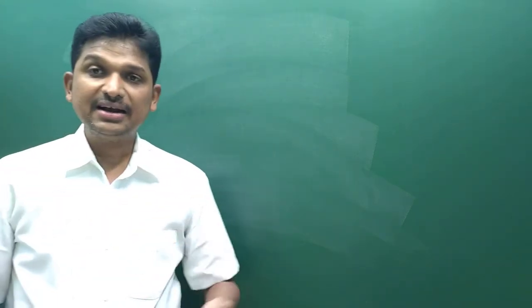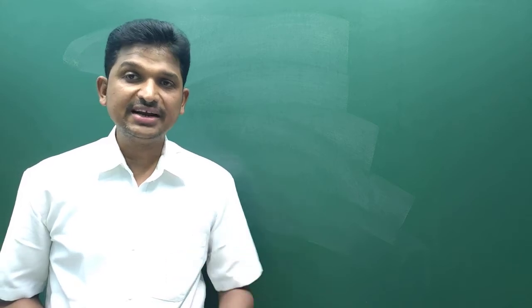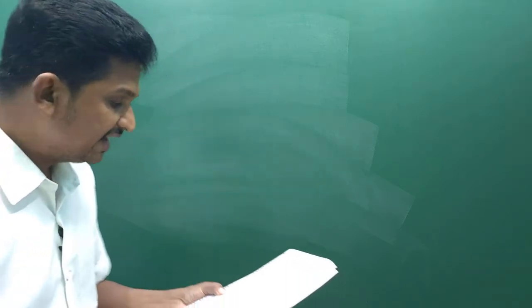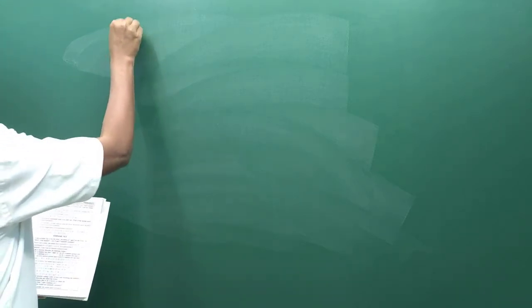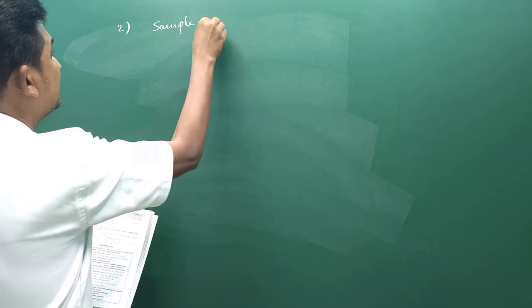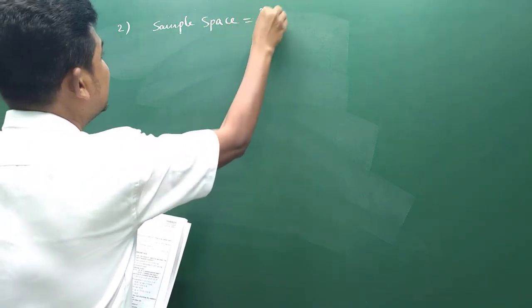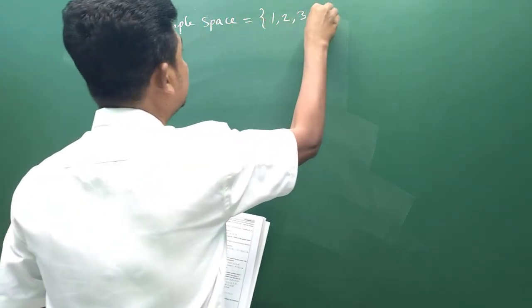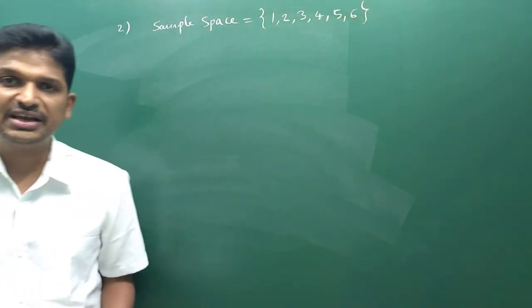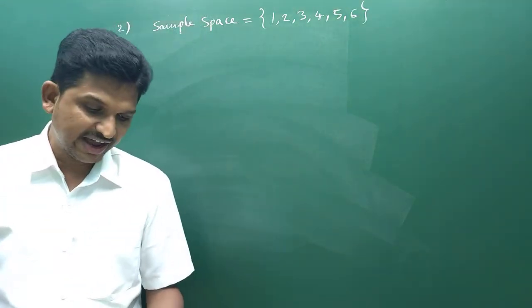Okay, first I'll write the sample space and I'll write all the events in set form, that is, in roster method. First thing, a die is thrown. When a die is thrown, what is the sample space? 1, 2, 3, 4, 5, 6. This is the sample space we will get when we throw a die.